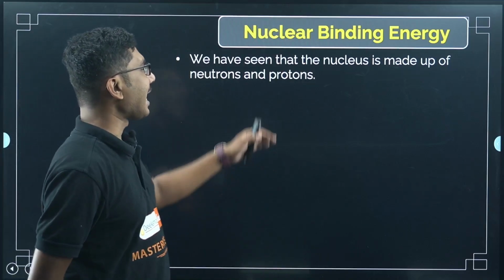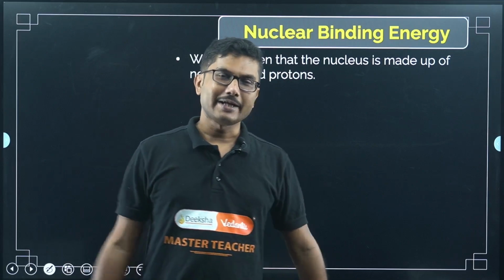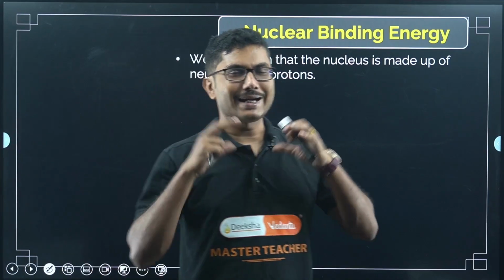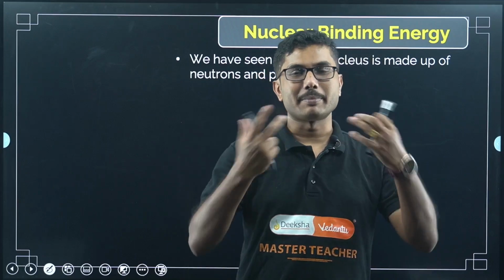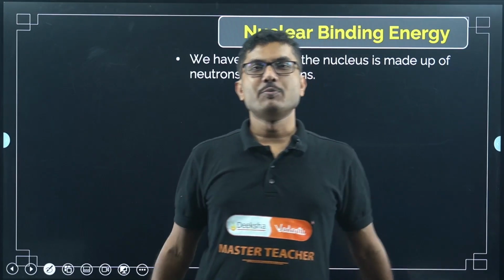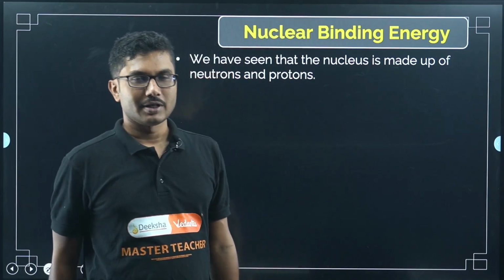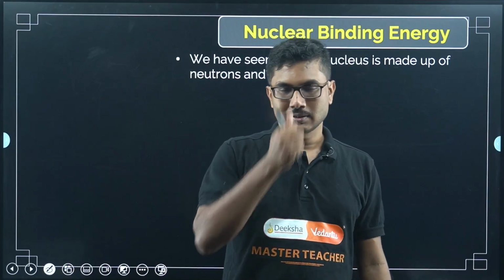We have seen that the nucleus is made up of neutrons and protons, right? So for example, consider a bucket. The bucket is a paper bucket, it has no mass. You put 10 apples and you put 10 oranges. What will be the total mass of the bucket?